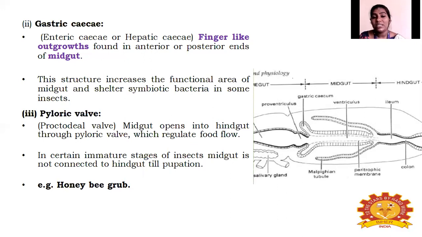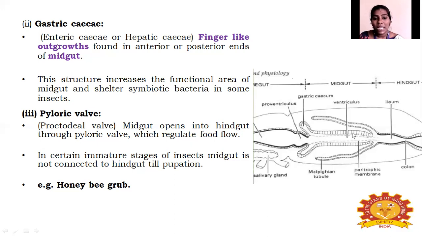So this structure increases the functional area of the midgut. Not only does it increase the functional area, at the same time it is also useful in storing or sheltering the symbiotic bacteria in insects. Why does it need to store the symbiotic bacteria? Actually, in the digestion process, the microbes also help. They help the insect to digest the food particle. So that is why this is an important part where it is storing the symbiotic bacteria. So this is about the gastric caeca structure.